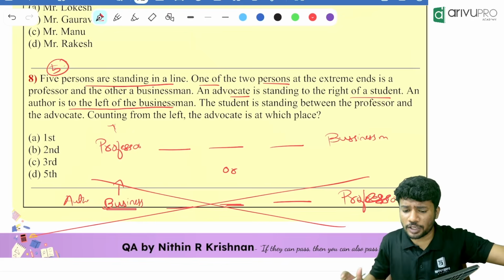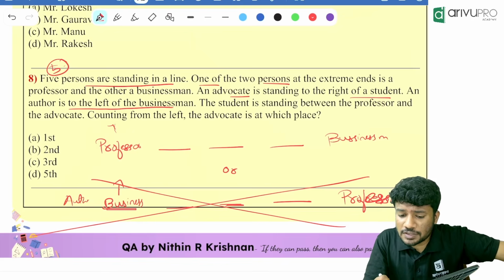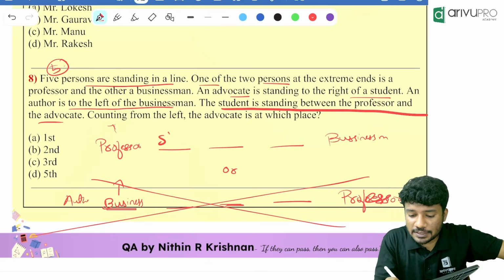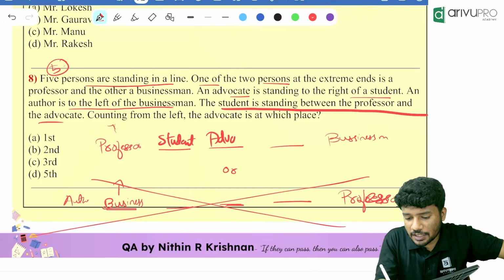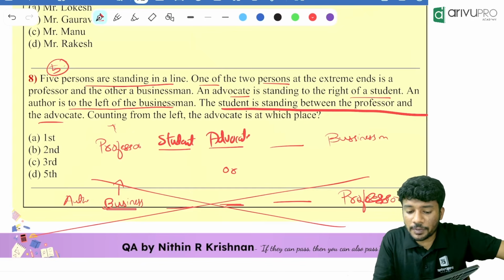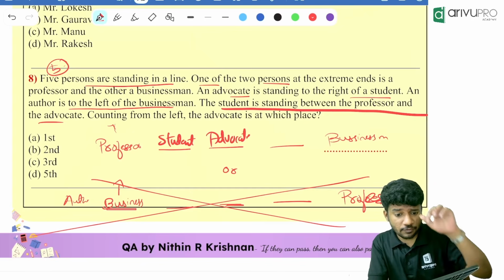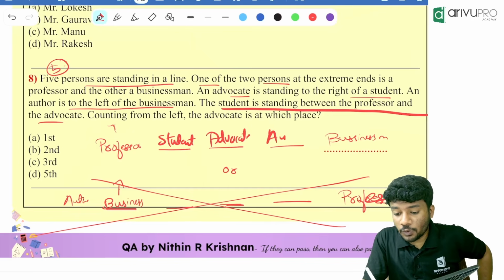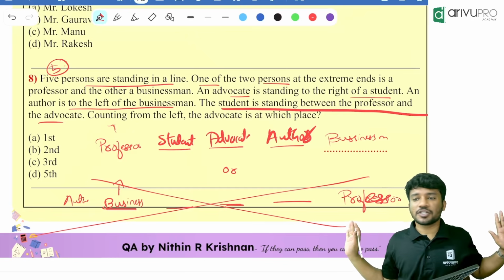Got it. Then what is given? Student is standing between professor and advocate. So student is standing between what and what? Student is standing between professor and advocate. Now who is the remaining person? Finally, who is remaining? You tell me. Author is there. So author is over here. So our information is done.